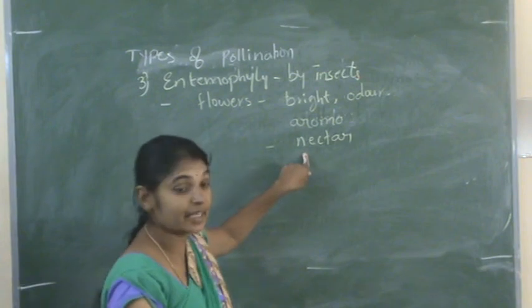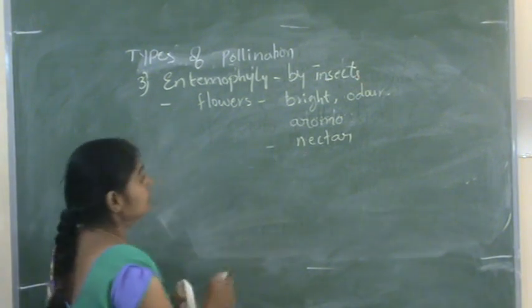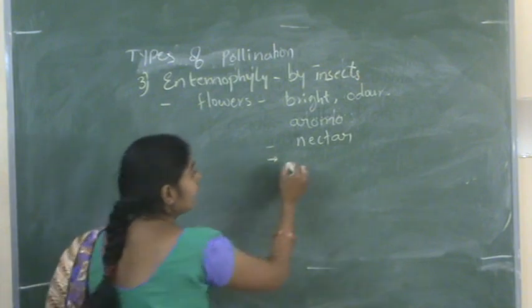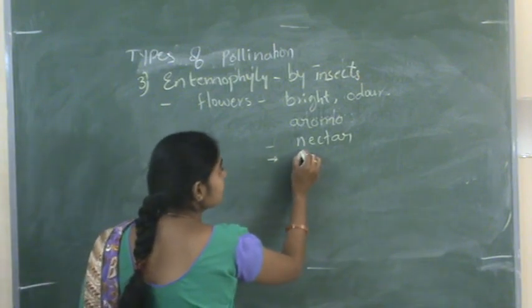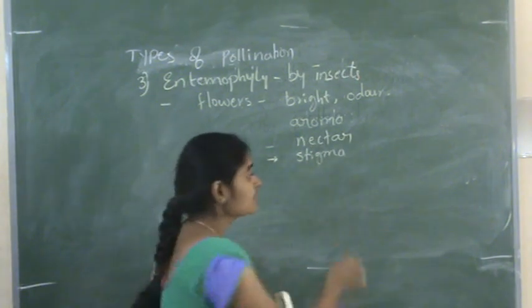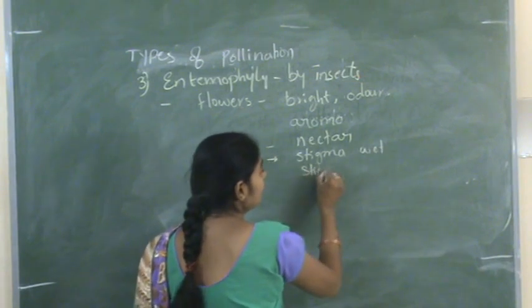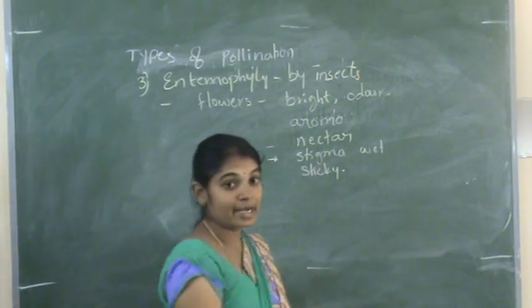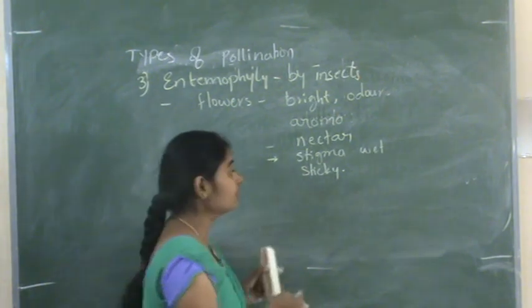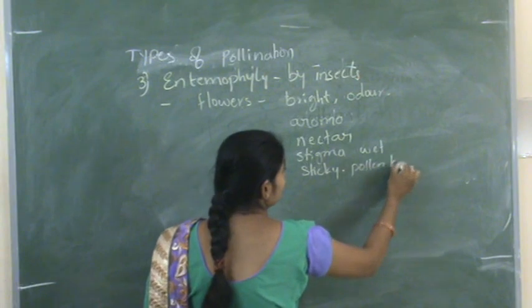The flowers contain full of nectar. Actually, this nectar is the main source for the insects to pollinate. And the stigma is wet and sticky due to the presence of pollen kit. So in this type, the pollen kit is present.